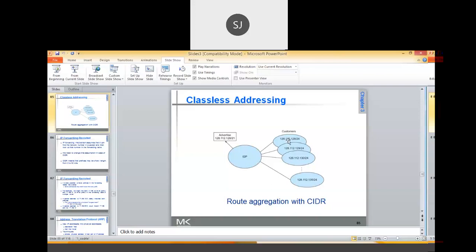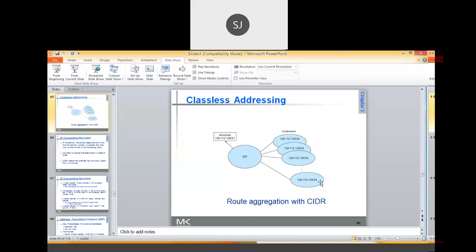Okay. So the SuperNet ID for this is, first you write 128, the first IP address: 128.112.128.0/21. That is your SuperNet ID, or the block ID you can say, because all these networks you are aggregating into a single block.